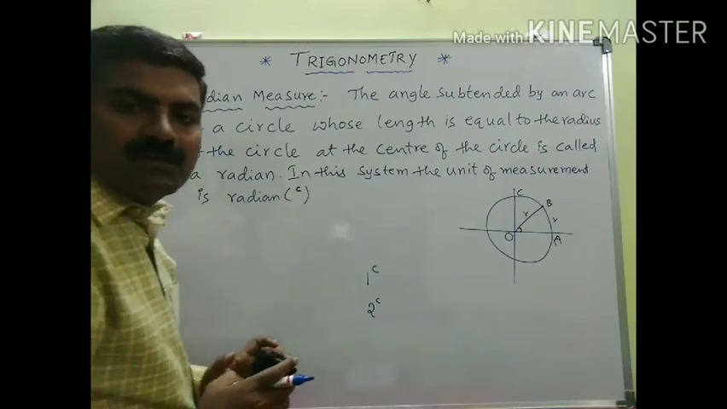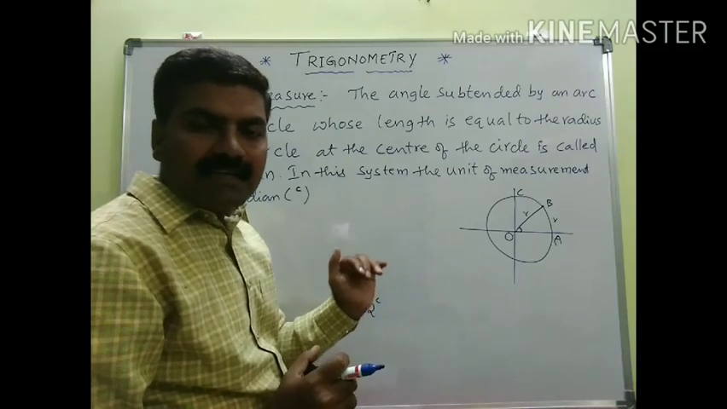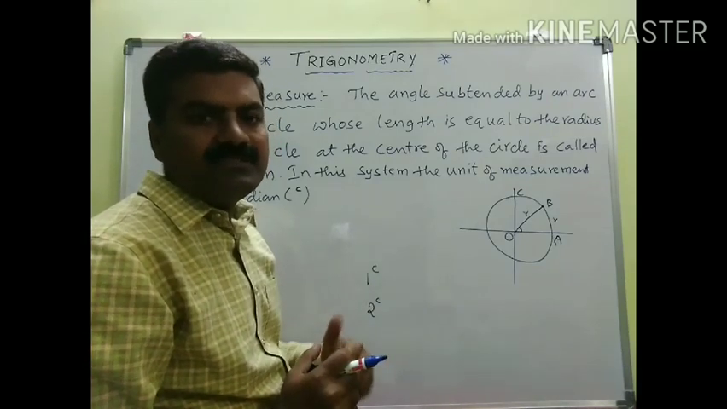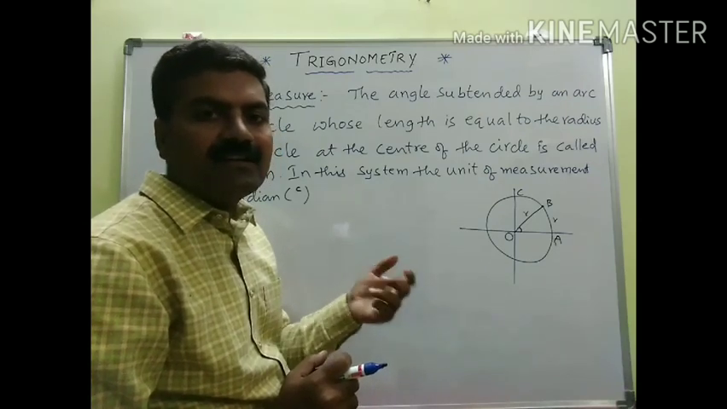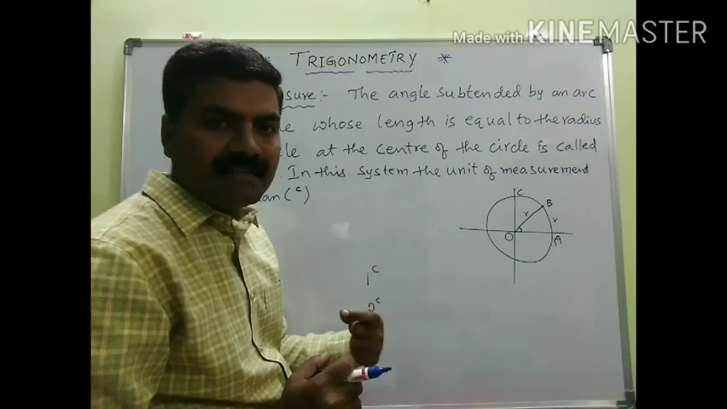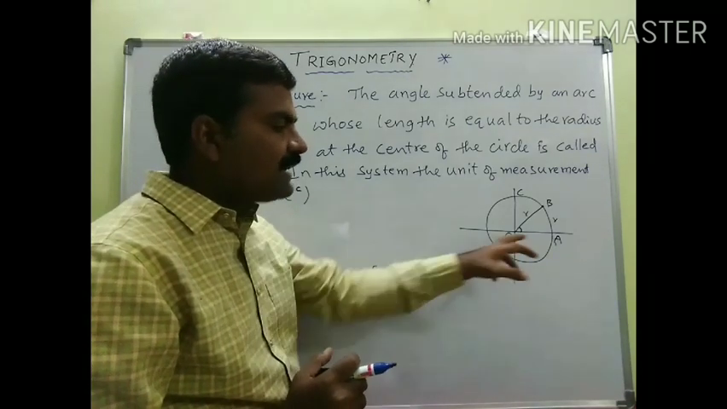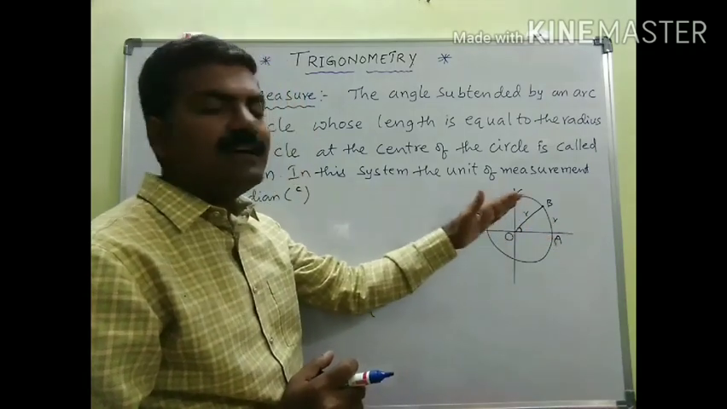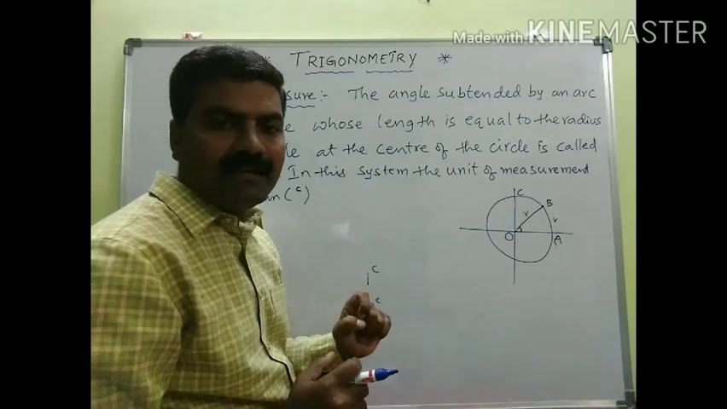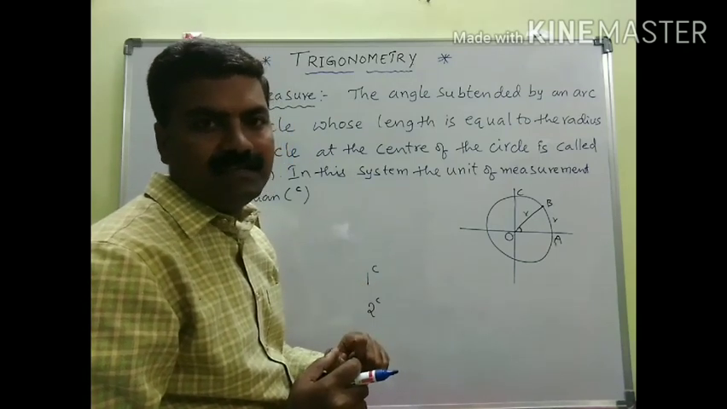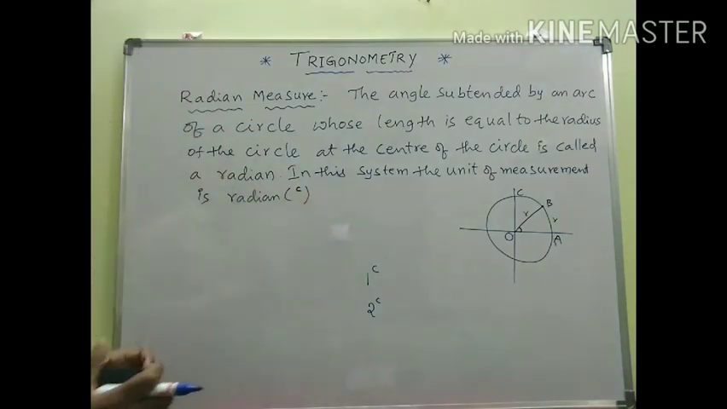Do you understand? So the angle subtended by an arc at the center of a circle is known as a radian. But here there is a condition. Every chord which subtends an angle at the center is not considered a radian. The arc length should be equal to the radius of the circle. Then such an arc, whatever it may be, the angle made at the center of the circle is known as a radian, and a radian is measured in this manner.